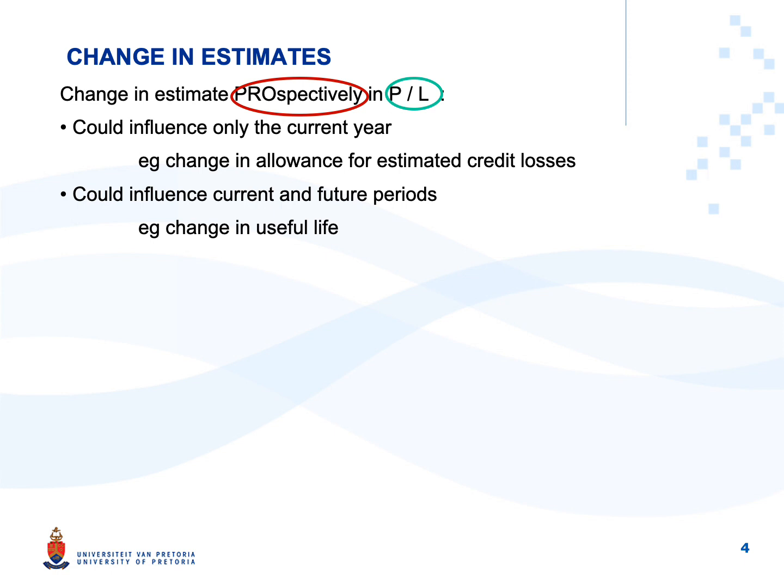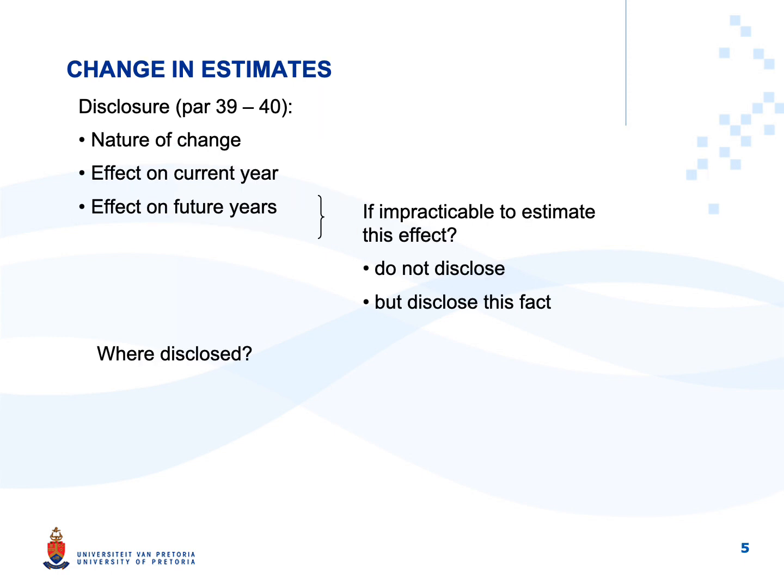You have done this when we did IAS 16, Property, Plant and Equipment. What is new and what IAS 8 adds is the disclosure of a change in estimate. IAS 8 says you need to disclose the nature of the change, the effect of the change on the current year.